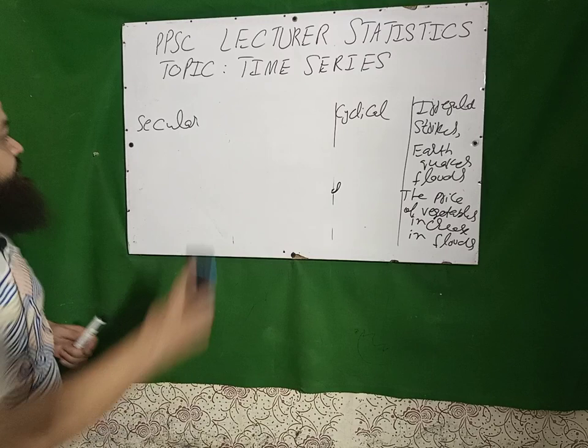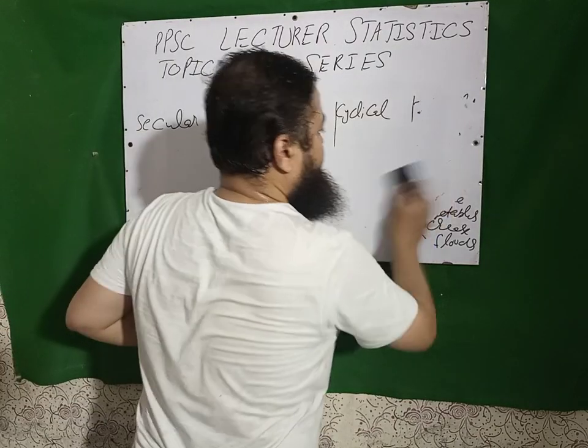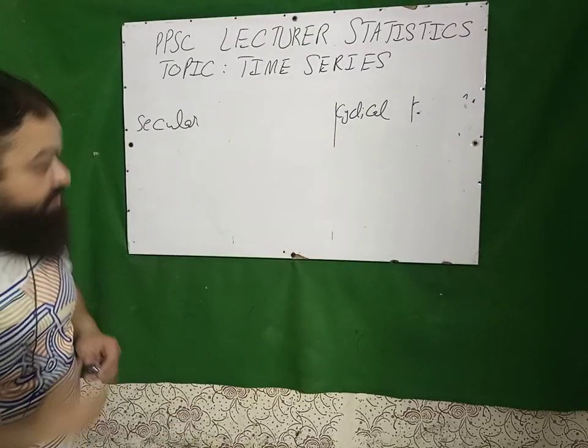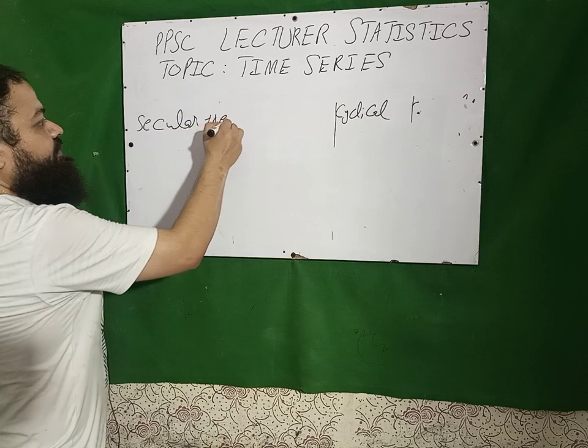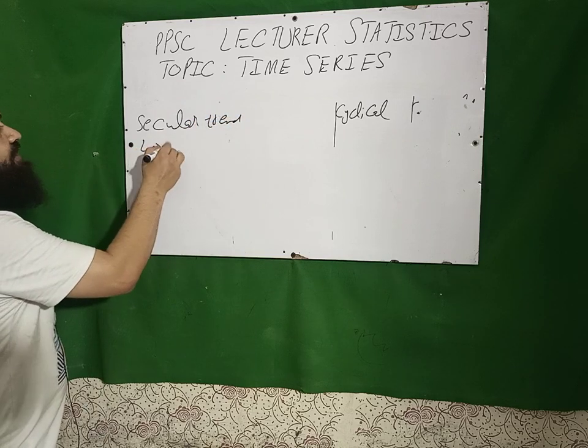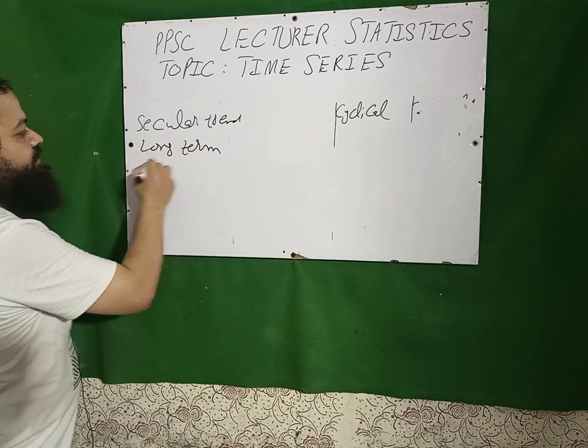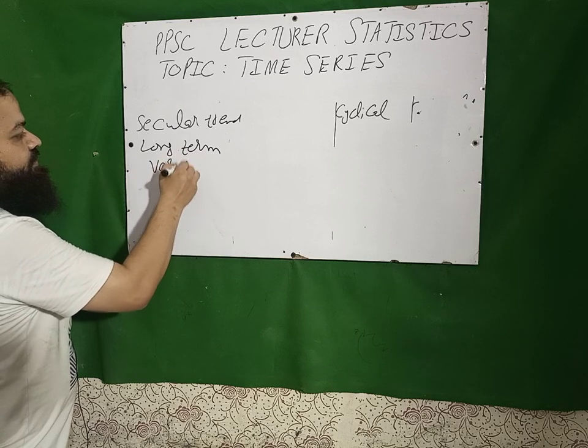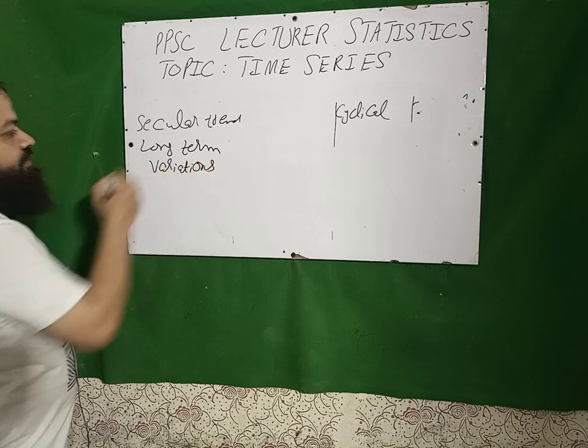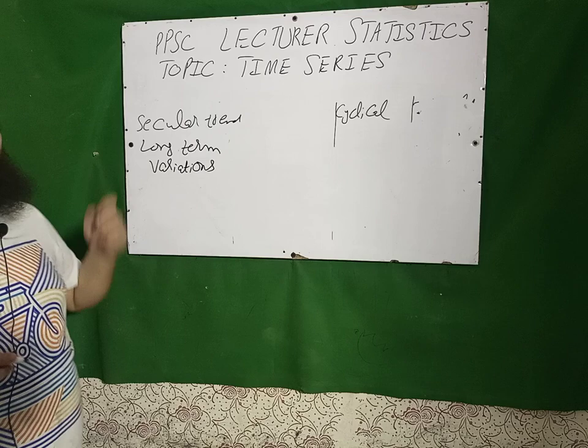Next, secular trend. These are long-term variations.